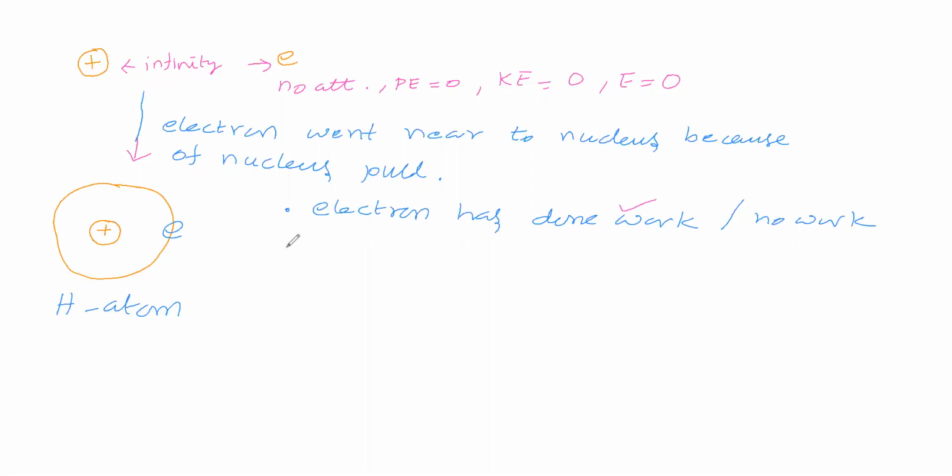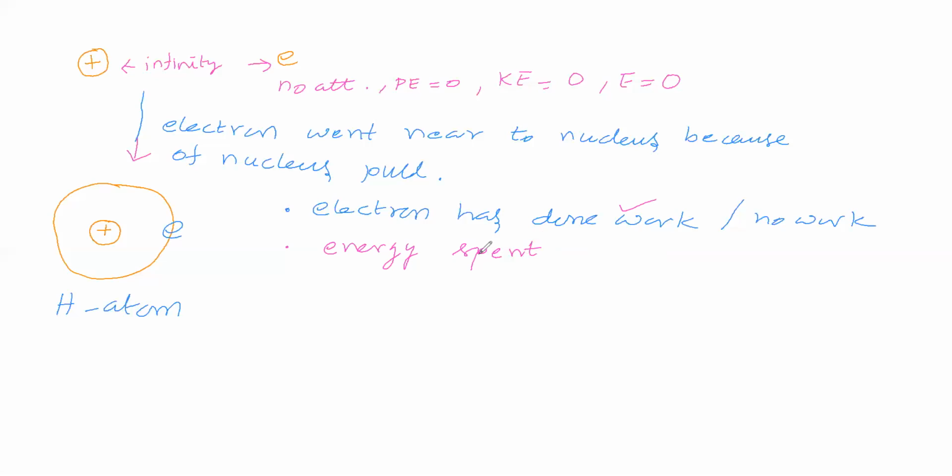Doing work means energy should be spent. Without spending energy, how can we do work? So the electron has to spend energy. Then only it can do work, then only it can travel. Otherwise, how can it travel?